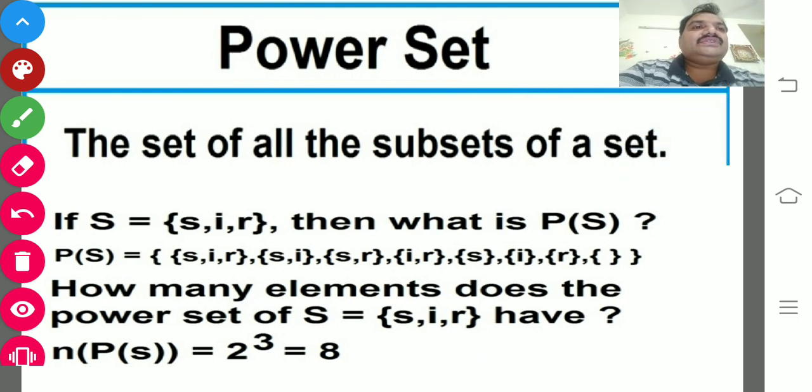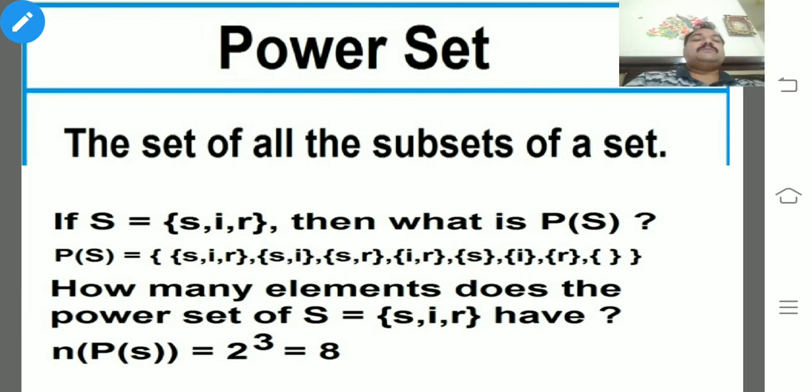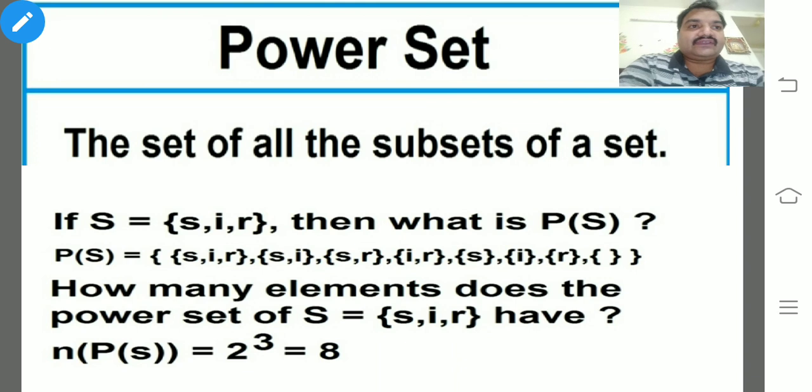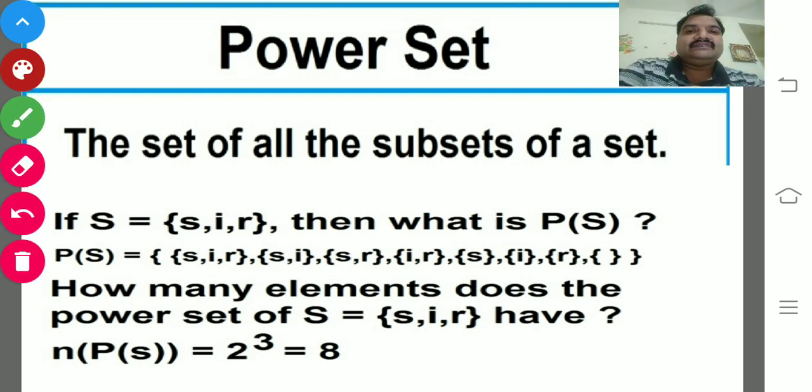Yes, it's the new one, power set. If you understand the subset concept, then only can you easily understand the power set concept. Simply, the power set can be defined as the set of all the subsets of a set. Here one example is there, you just see that.